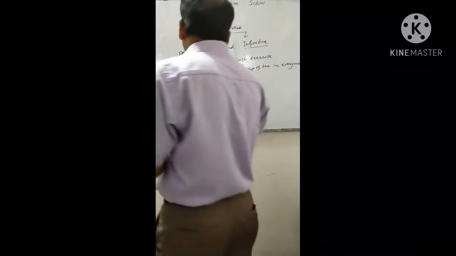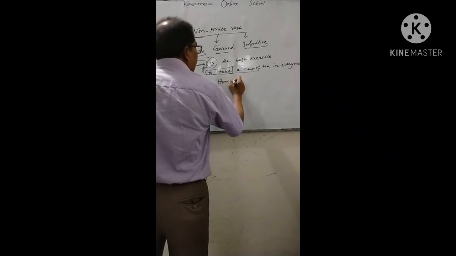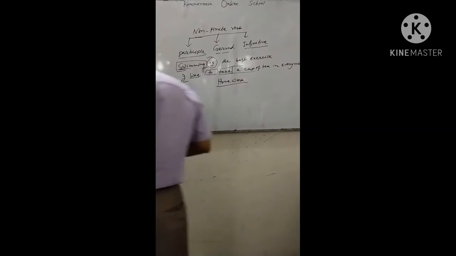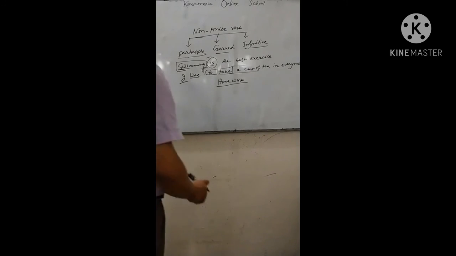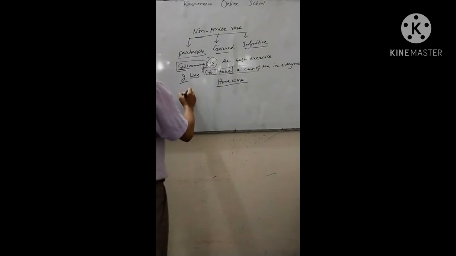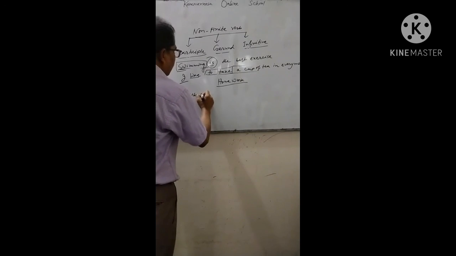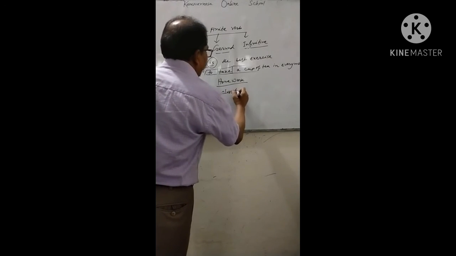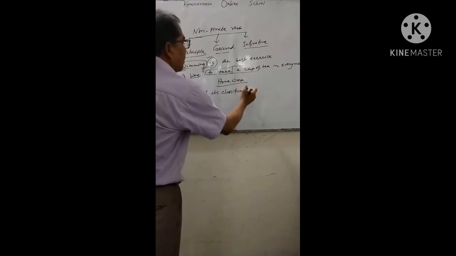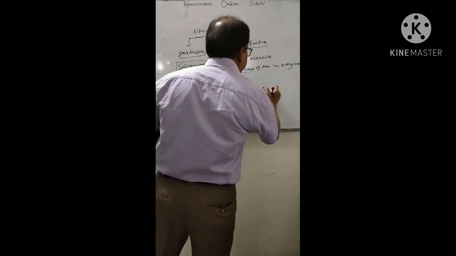As your homework I am giving verb and its classification in detail.